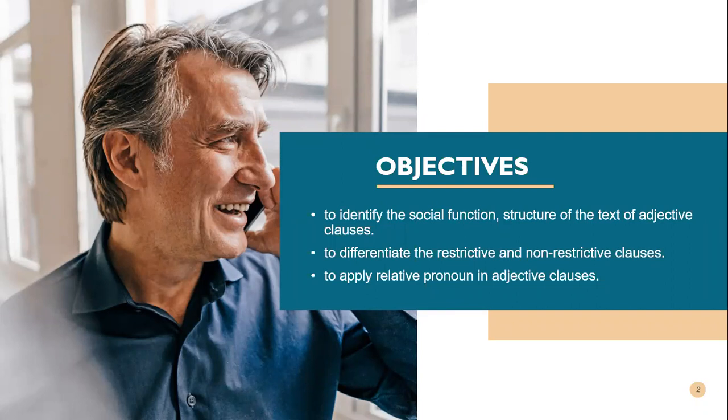And then number two, to differentiate the restrictive and non-restrictive clauses. Adjective clause is divided into two, restrictive and non-restrictive. So how to differentiate about that? So I hope in the end of the lesson, you will be able to differentiate the restrictive and non-restrictive clauses. And the last but not the least, you will be able to apply relative pronoun in adjective clauses. Well, students, those are our objectives today.